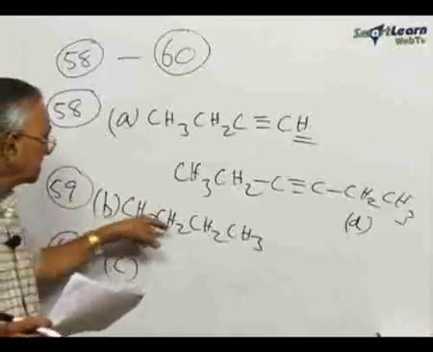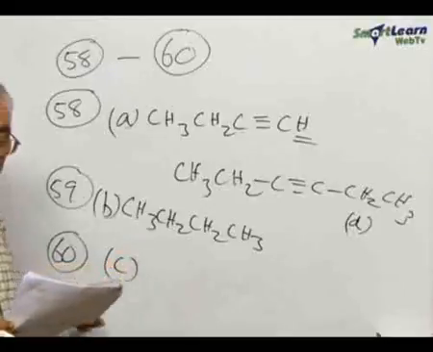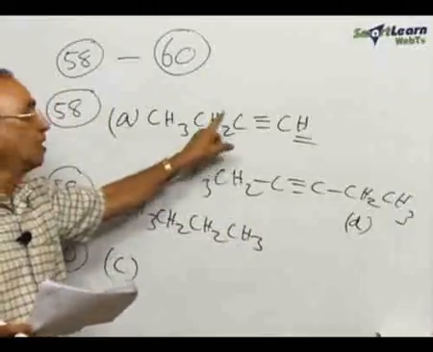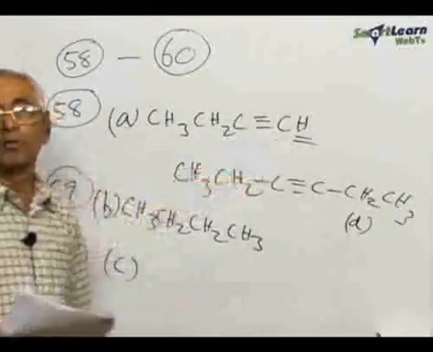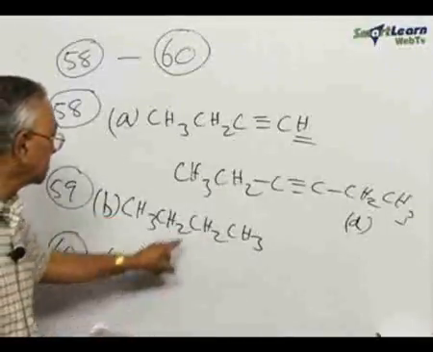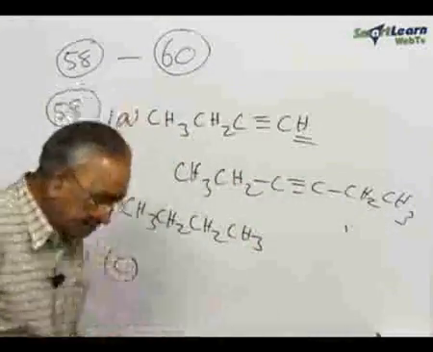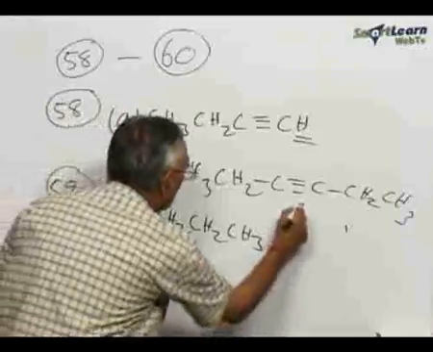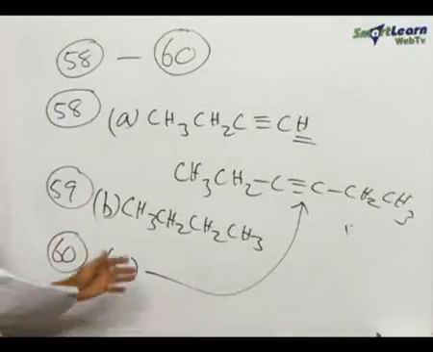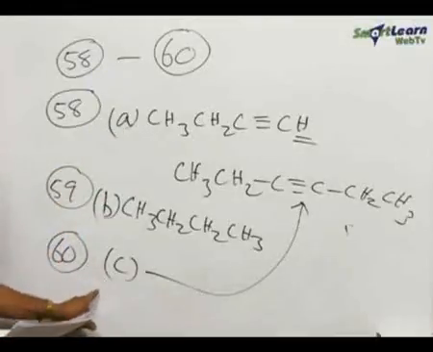For question number 59, this saturated hydrocarbon, it is option B. And for question number 60, it is actually this hydrocarbon, this product, which is obtained on treatment with sodium amide and ethyl bromide or ethyl halide. So this is actually the answer for this question, C. The structure of the product is D, the option is C. So these are the answers for the three questions: for 58 it is A, for 59 it is B, and for 60 it is C.